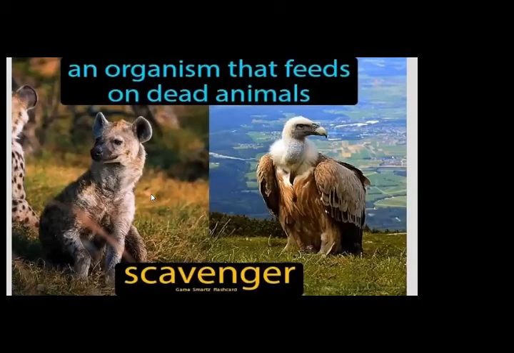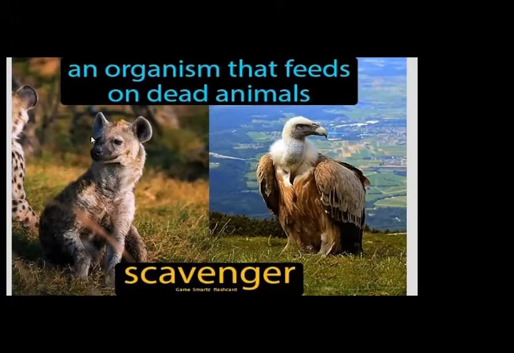Scavengers. Scavengers are also living things, but they eat dead organisms. Scavengers are living organisms that eat the dead bodies of animals. Examples of scavengers are crows and insects, and microorganisms are the best example of scavengers.